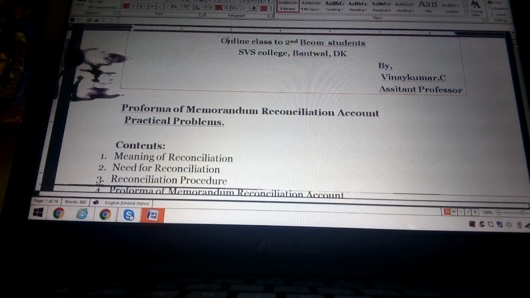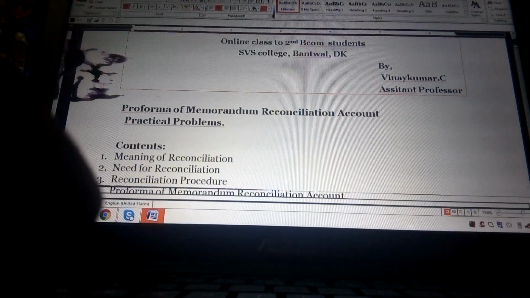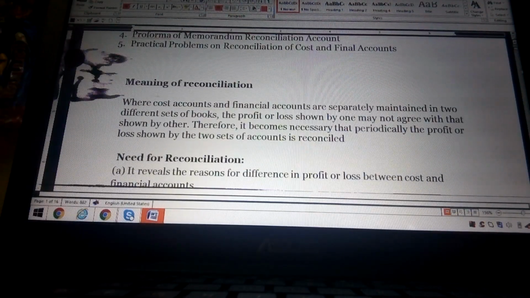Today's presentation topic is pro forma of memorandum reconciliation account and practical problems. This chapter comes under second BCom students of fourth semester. This is the last chapter under cost accounting. Under this online class, we are going to discuss the various contents related to the reconciliation statement.